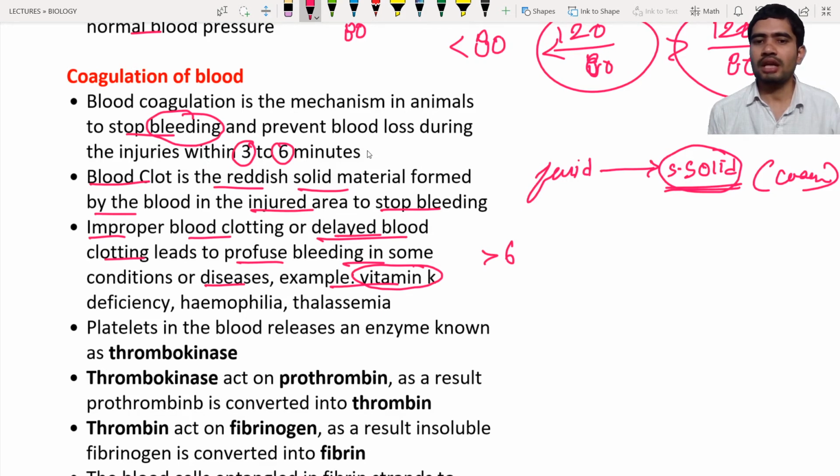These clotting factors are influenced by vitamin K to stop the bleeding. Not only vitamin K, but also genetic diseases like hemophilia and thalassemia. These are genetic disorders, and as a result, in these people also there is a blood clotting problem.